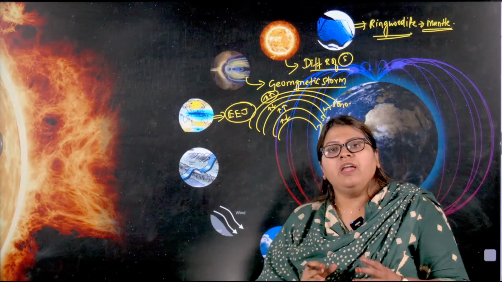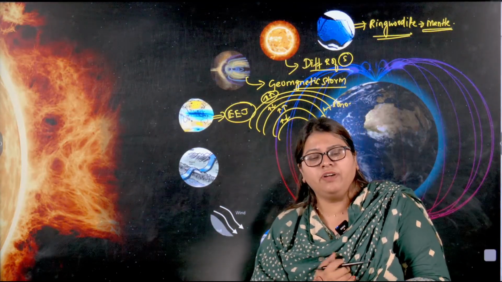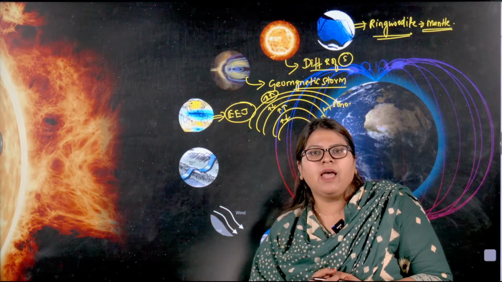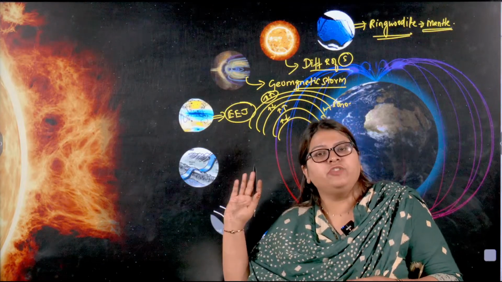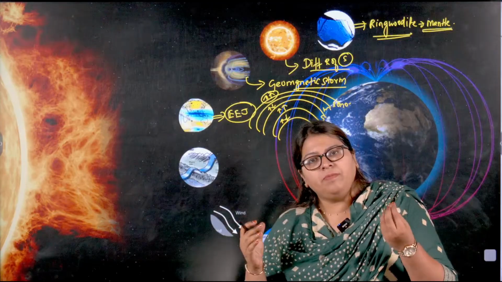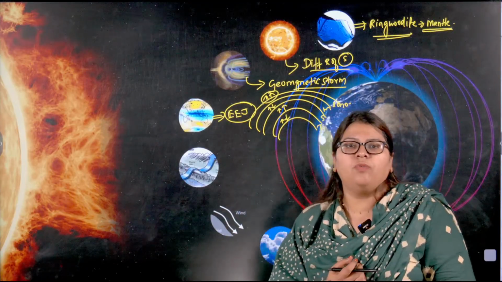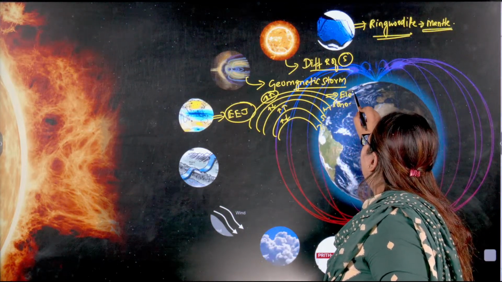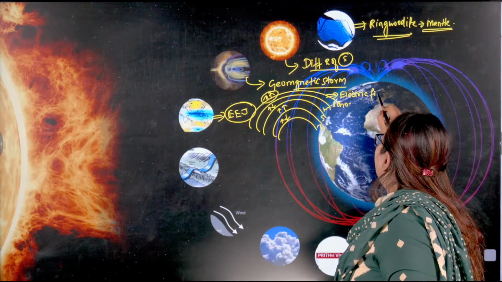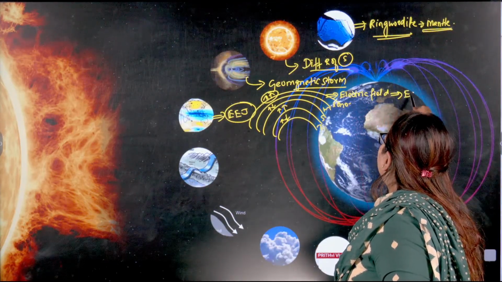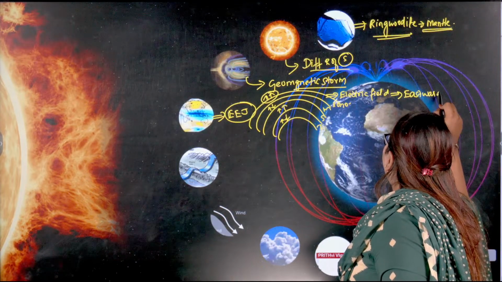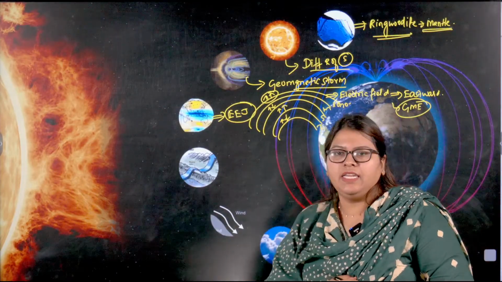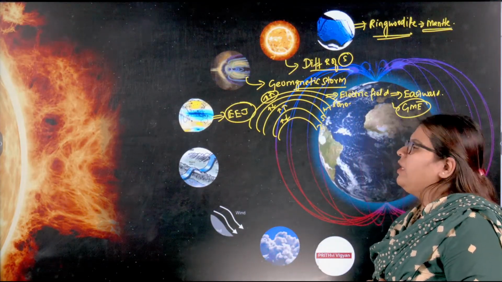So the ionosphere is already very hot. During the daytime, during solar activity, when there is incident solar radiation, the gases are already in the form of charged ions, right? So there will be a further increase in heat, and that results in the formation of an electric field. Okay, so there is an electric field which moves in the eastward direction over the Earth's geomagnetic equator. This is what is called the EEJ, the equatorial electrojet.